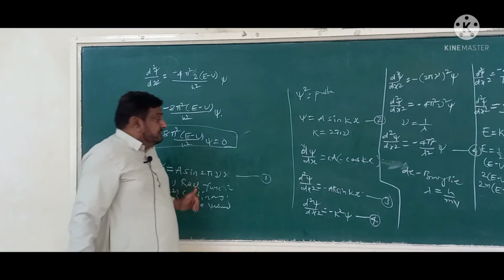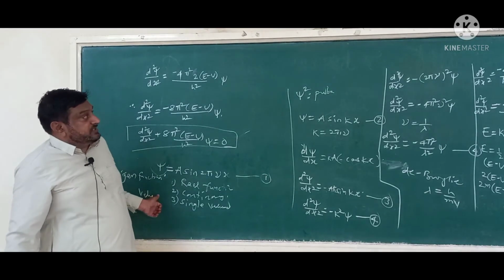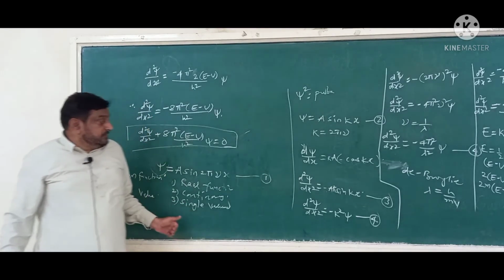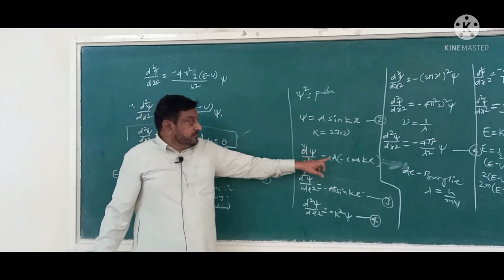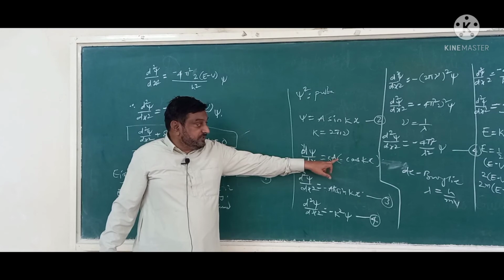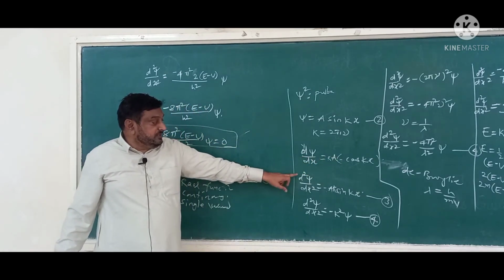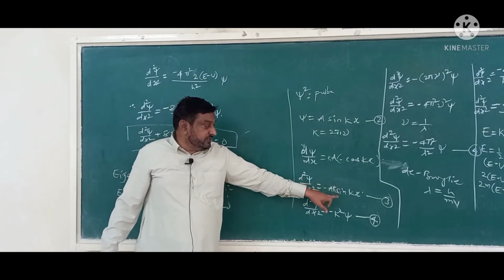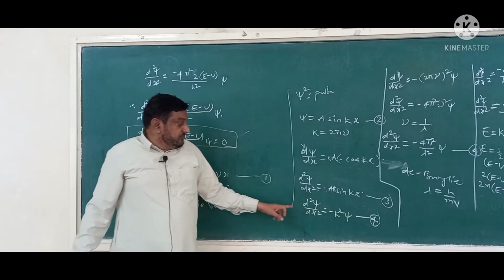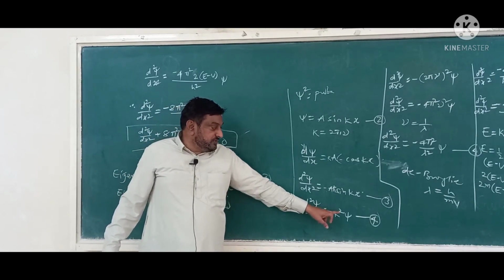Now, taking the derivative of this psi, we have d psi by dx equal to k into a cos kx. Again differentiating with respect to x, d square psi by dx square will be equal to minus k square sin kx. Now we can write d square psi by dx square equal to minus k square into psi.